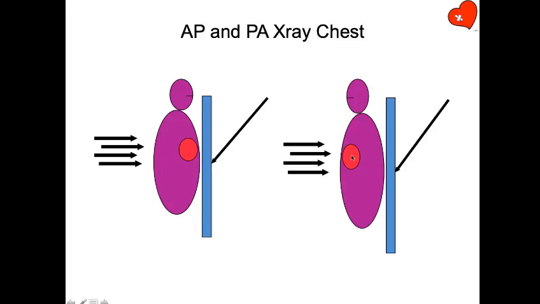When the object of interest, in this case the heart, is closer to the source of X-rays and away from the X-ray plate, you get magnification. On the other hand, if this distance is longer and this distance is shorter, you get a true image of the heart size. You're familiar with this, isn't it? Yes, sir. Okay. Hey, one of you should respond.